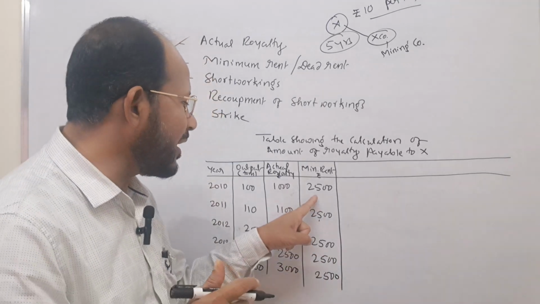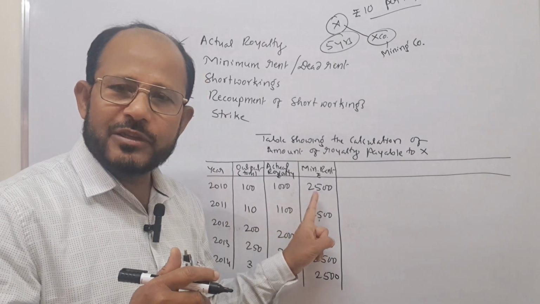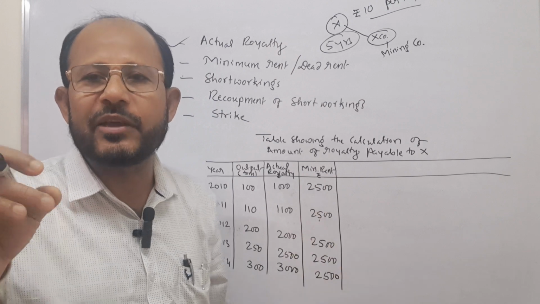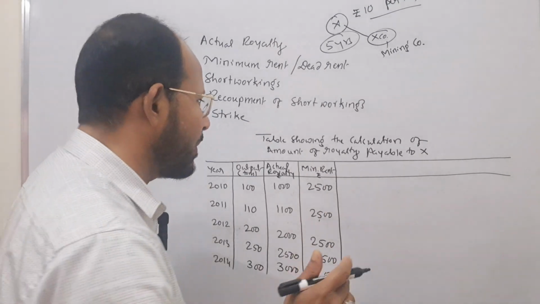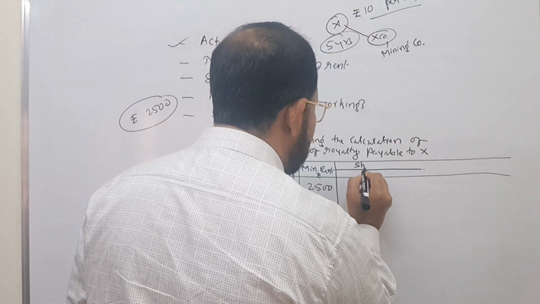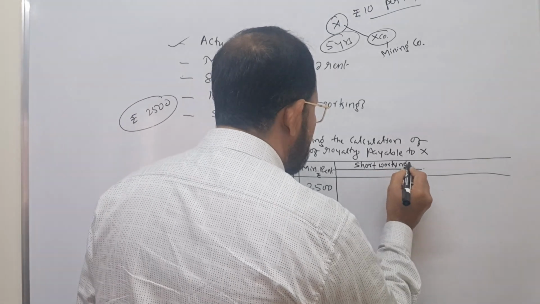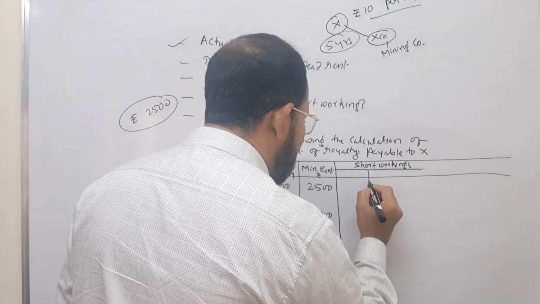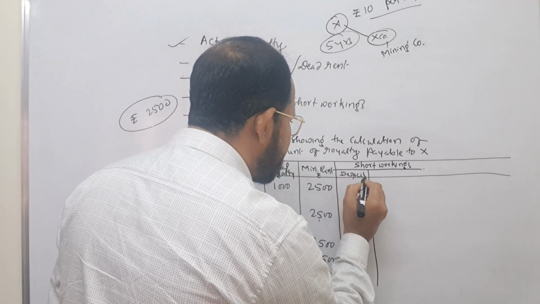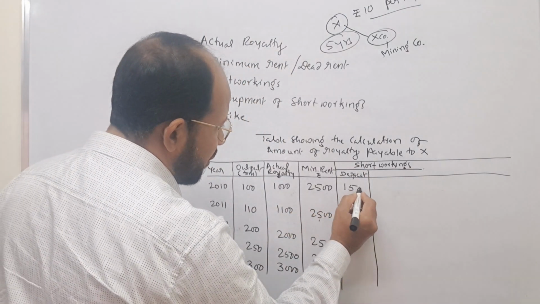Look here, how much should be given? There is 1000, here there is 2500. But how much is given to the owner? 2500. That is why we call the 1500 a deficit or short working. So I will put the next one. Here I write short workings. In the short workings, the first column is the deficit. Here the deficit is how much? In the first year, the deficit is 1500.